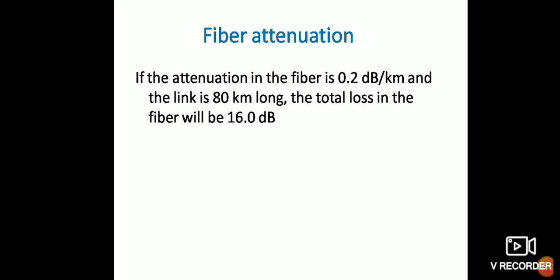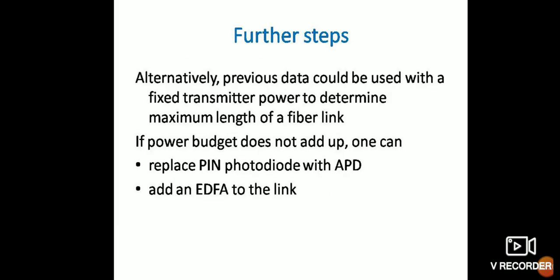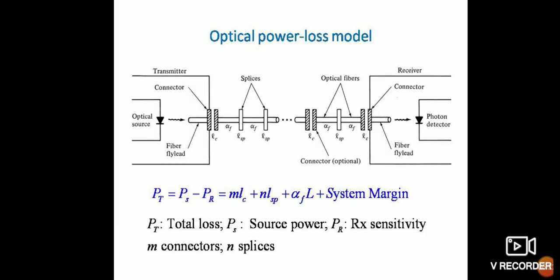Fiber attenuation. If the attenuation in the fiber is 0.2 dB per kilometer and the link distance is 300 km, the total loss in the fiber will be 60 dB. Example results are these. Further steps. Optical power loss. This is the diagram of optical power loss. The total loss, PS minus PR, is equal to 2 LC plus n LSP plus alpha FL plus system margin.